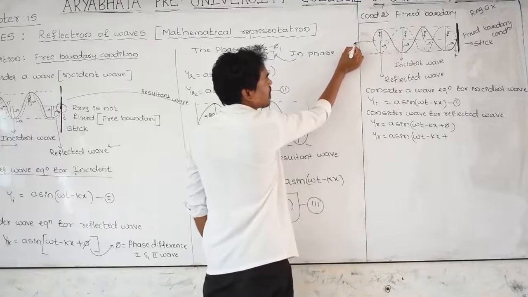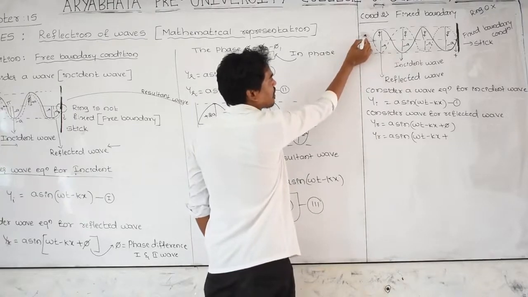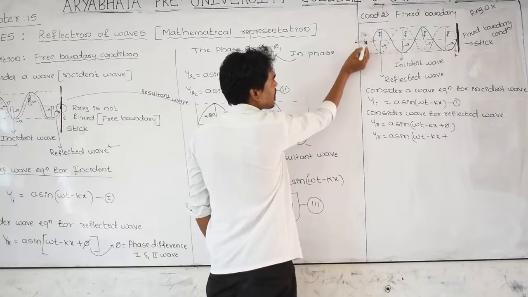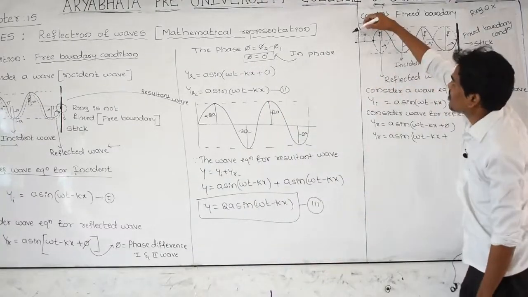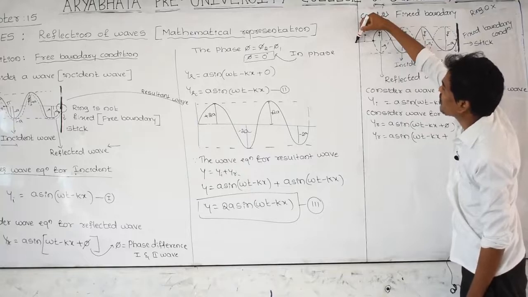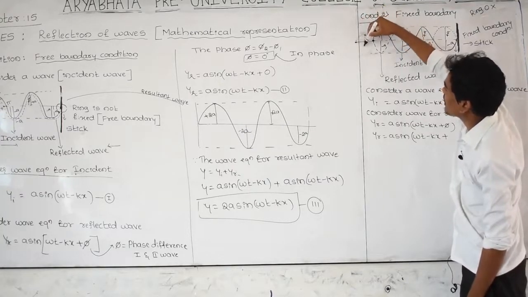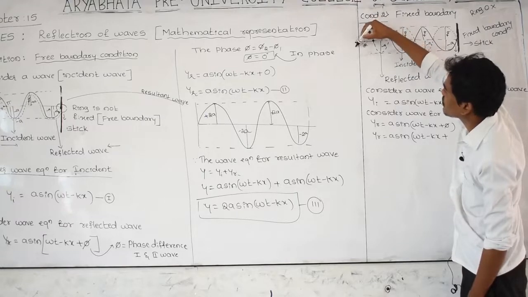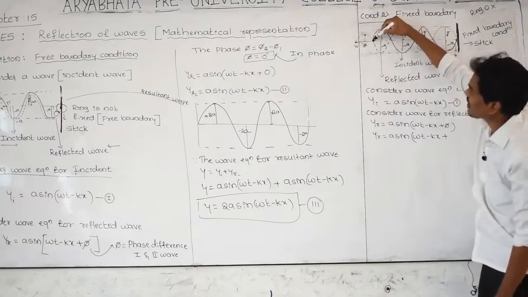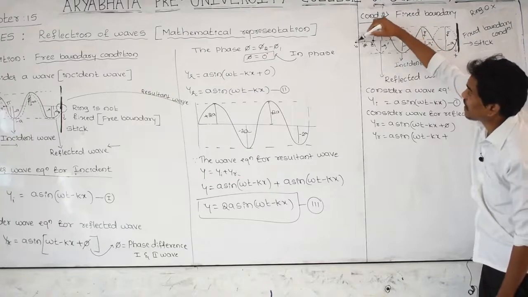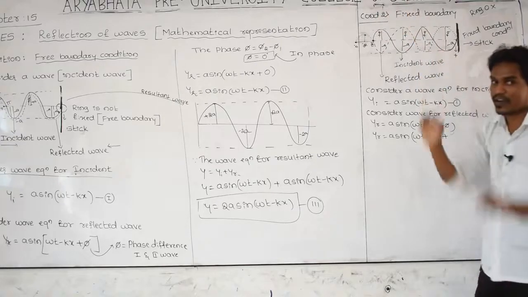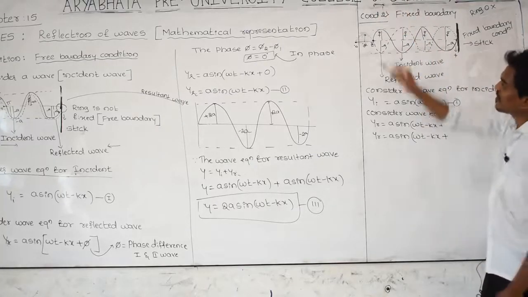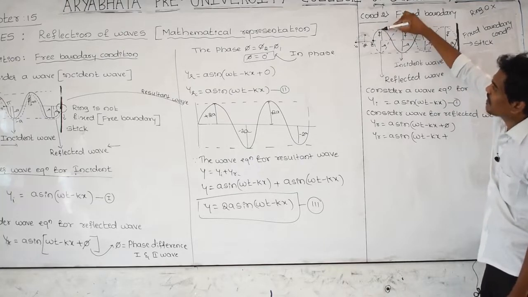For the reflected wave 0 degree here, pi by 2 here means 90 degree, and for the reflected wave it is 180 here. Similarly for the incident wave, 0 here, 90 degree here, 180 here.